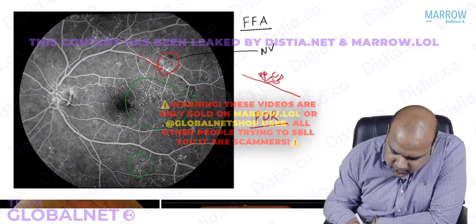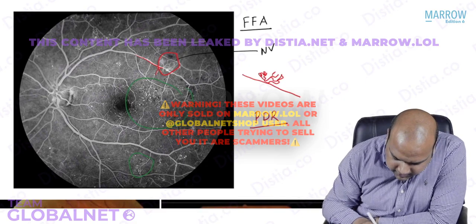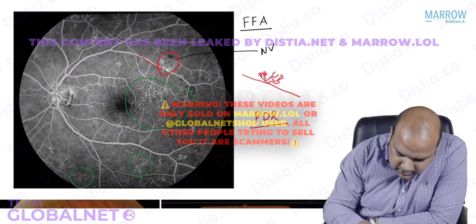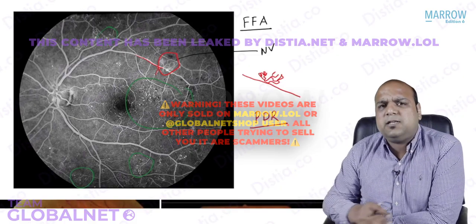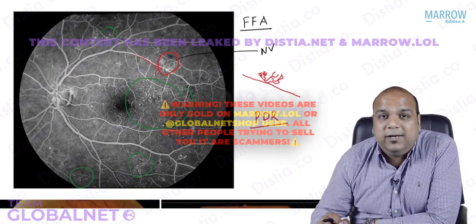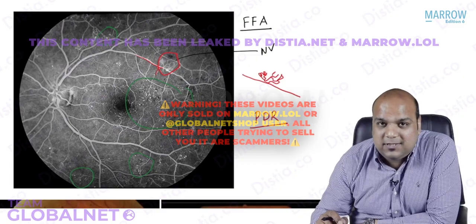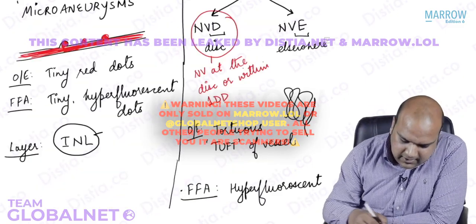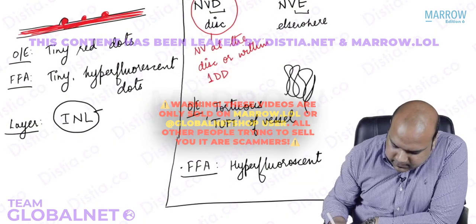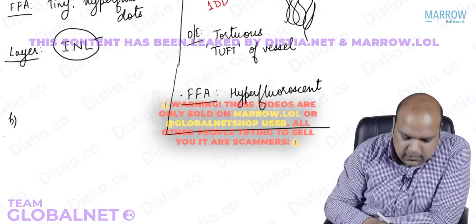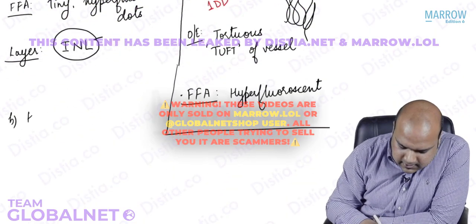All these are microaneurysms. Small dot-like lesions. Here also. Here also, everybody. Everywhere you will see numerous microaneurysms. I hope we are clear about this. No confusion. Now, another important sign, everybody, sign B I can say, of NPDR is hemorrhage.